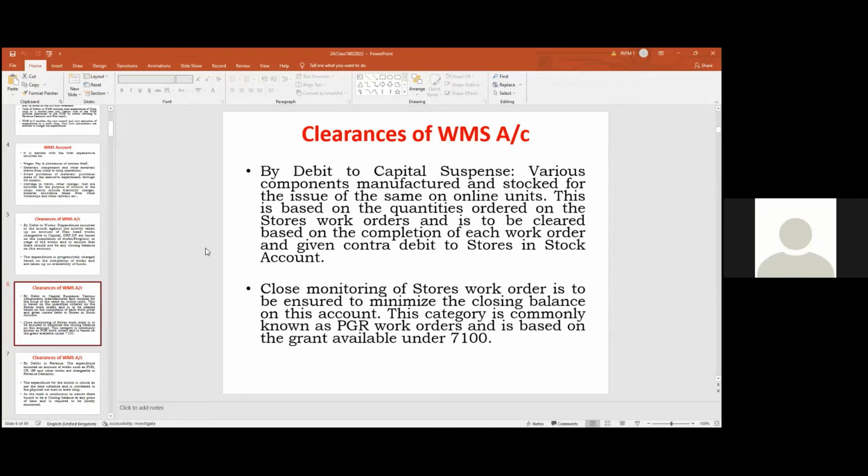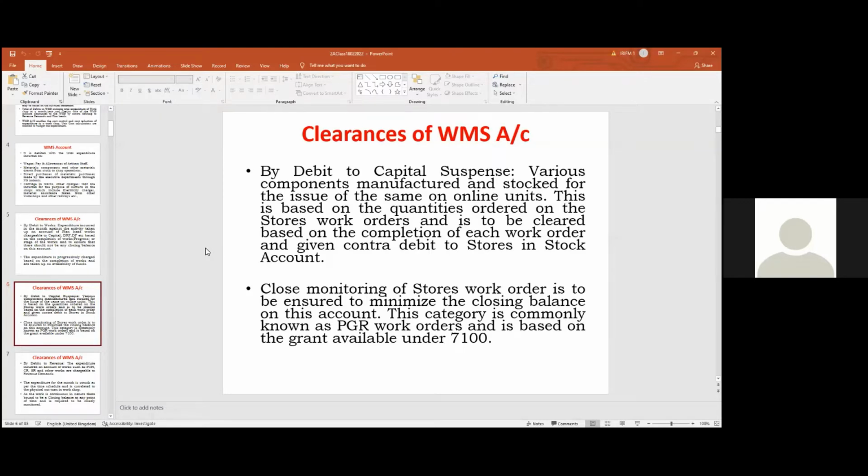So such kind of components which are manufactured are issued by requisitions by the stores department for the purpose of stocking. So whatever items are manufactured in the workshop for the purpose of stocking with the stock depots will become another credit item on the WMS account.